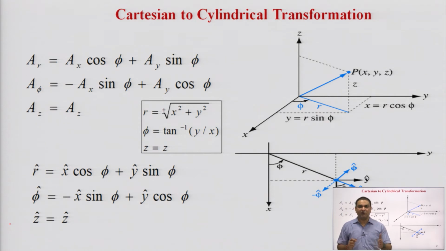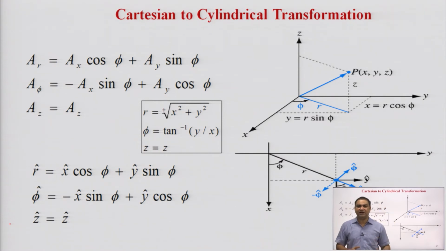So, the conversion of x, y, z into r, phi and z is done here. You can see in this diagram the relationship between x, y, z and r, phi and z. Z is always the same, because it is on the same axis, at the same height from the origin.